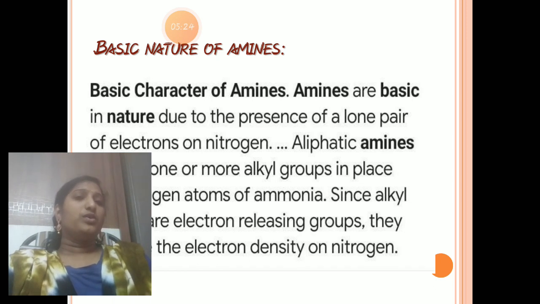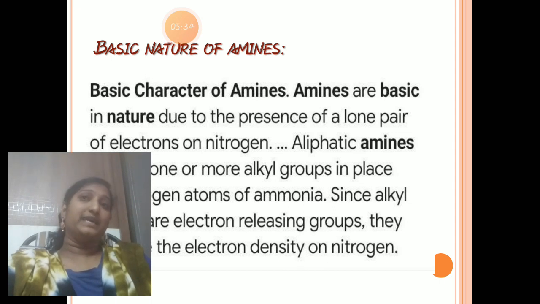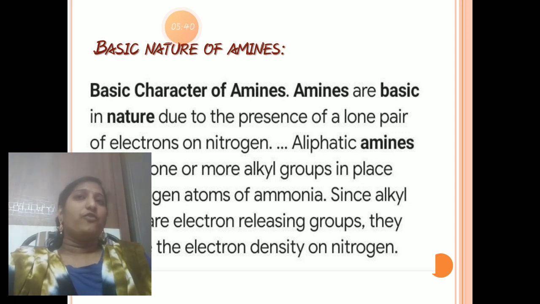We want to compare other groups with normal amines, so we take methylamine, dimethylamine, trimethylamine, and aniline. Which is more basic? We know alkyl groups are electron releasing groups, so the nitrogen having more alkyl groups is more basic.